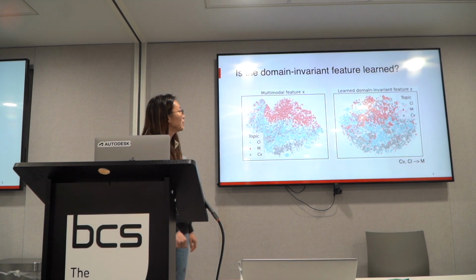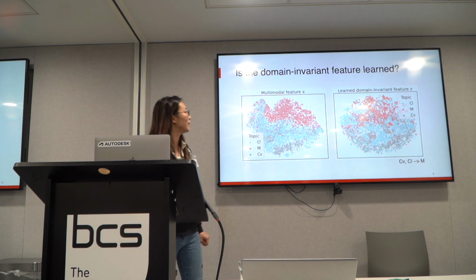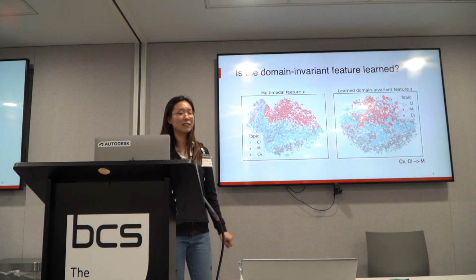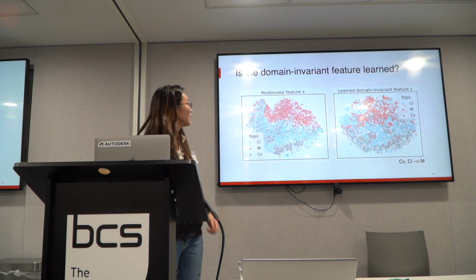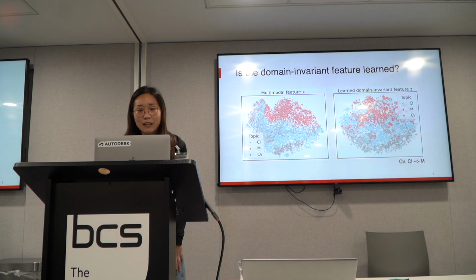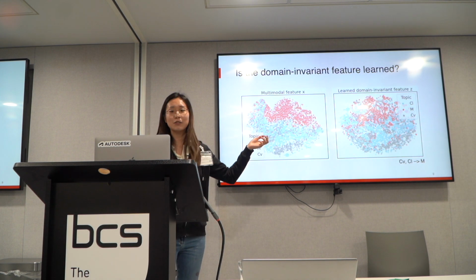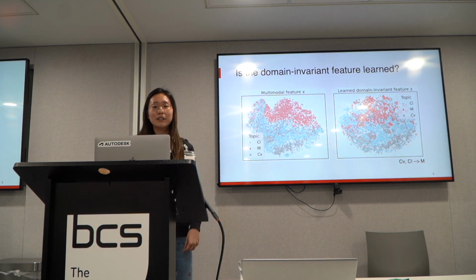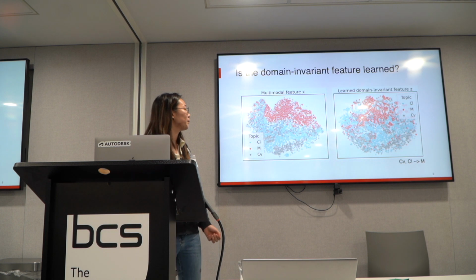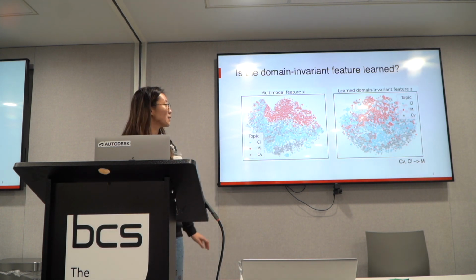And in the right figure, this is the learned domain-invariant feature by our model. And we again apply the t-SNE visualization. And this time we can see that the data points are more scattered, especially the red points. So this suggests that the spatial distribution of those data points is not conditioned on the specific domain anymore to some extent. So we think that the domain-specific information is removed to some extent,